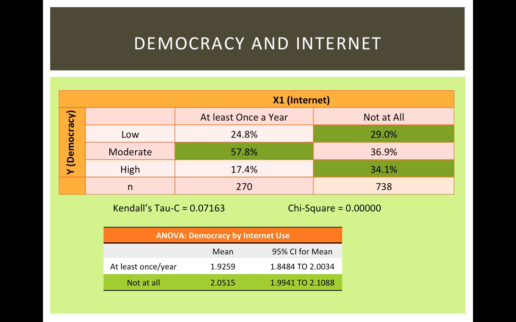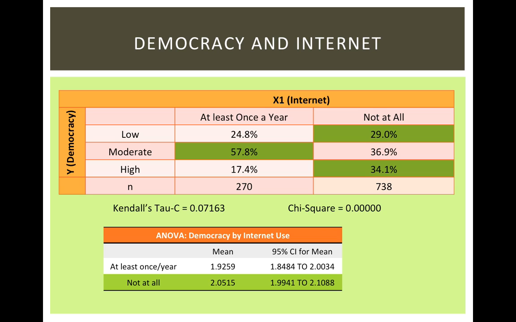These are the results of the cross-tabulation between my y variable, aka support for democracy, and my first x variable, internet use. The fact that my p-value, or chi-square, was measured at 0 meant that the observed mean differences were very unlikely to have arisen by chance, thereby providing evidence against the null hypothesis. Even though my x variable measuring internet use only had 2 values, I nonetheless decided to use ANOVA. And I found that respondents in the not at all category differed very significantly from those in the at least once a year category. Furthermore, because all variables were ordinal and the table resembled a rectangle, I decided to use Kendall's Tau C to measure the association.